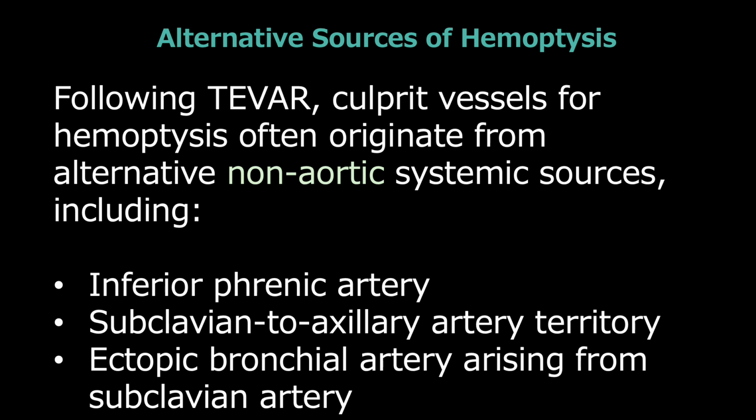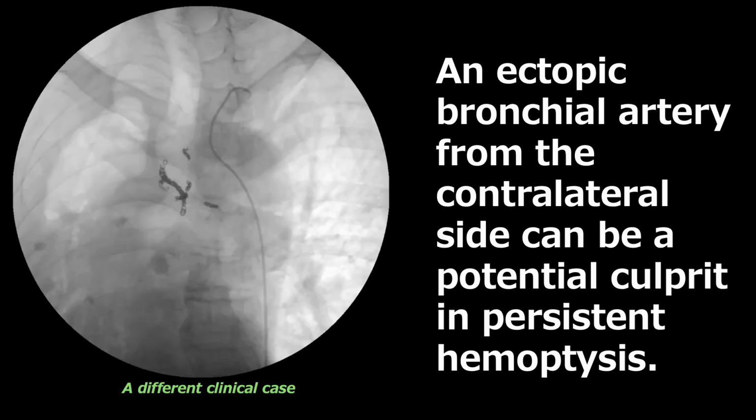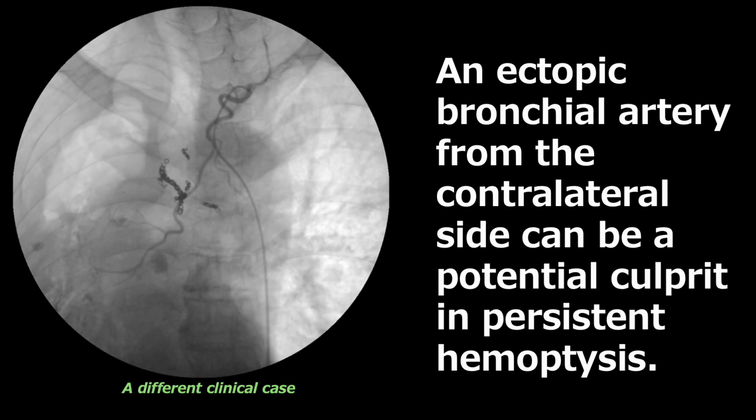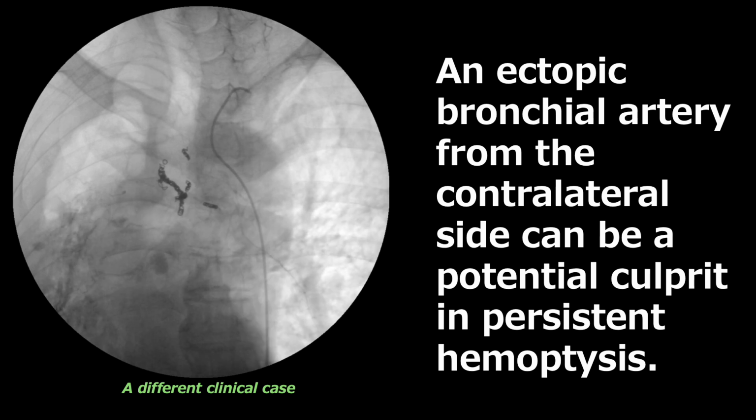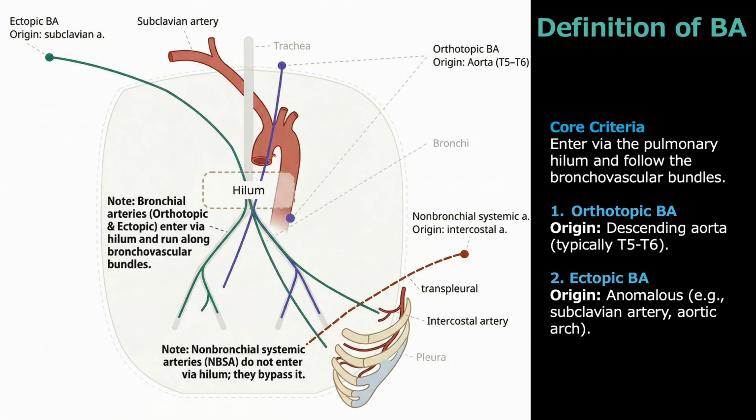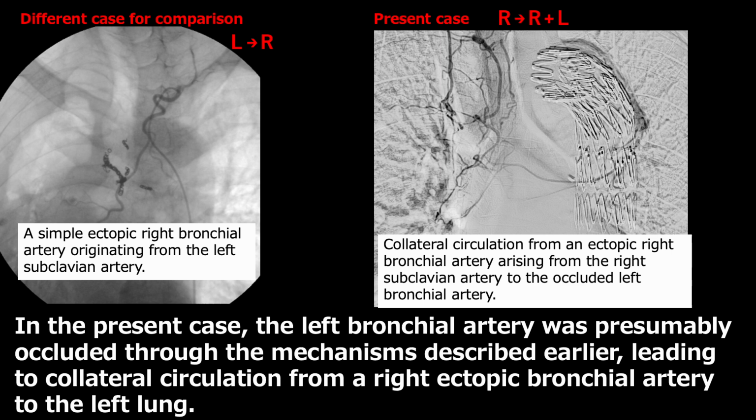Following fever, culprit vessels for hemoptysis often originate from alternative non-aortic systemic sources, including these arteries. This is a different clinical case. An ectopic bronchial artery from the contralateral side can be a potential culprit in persistent hemoptysis. This is a definition of BA. I think I'll skip this slide in the interest of time.